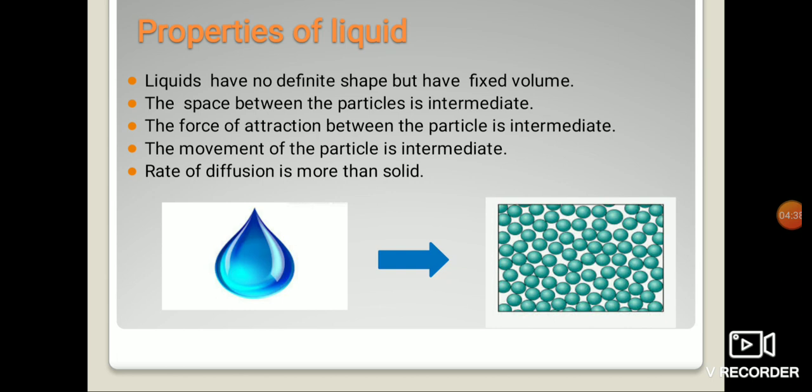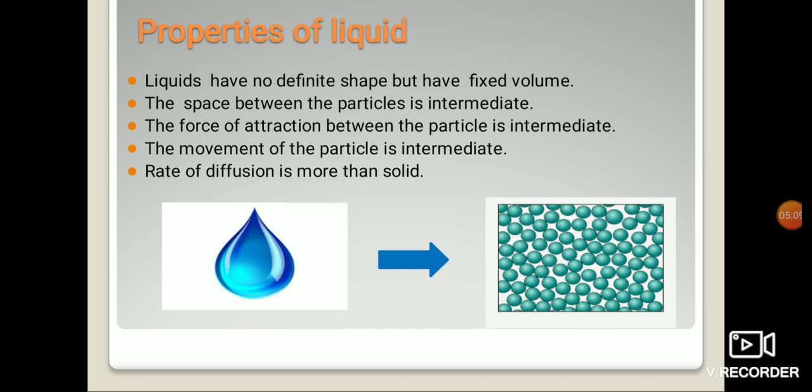The next point is that the movement of the particles is intermediate. In solids, because the intermolecular space is very small, or you can say negligible, the particles are not able to move, or they just vibrate in their places. But in liquids they have a little more space as compared to solids, so they are able to move. Yet the movement is again intermediate, between solids and gases.